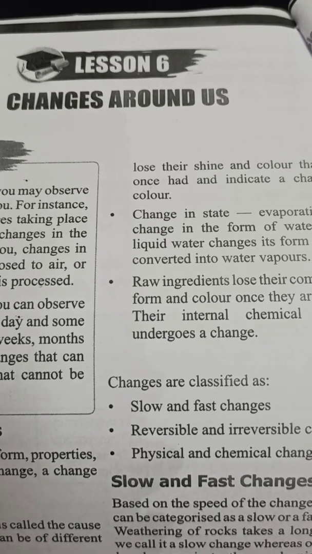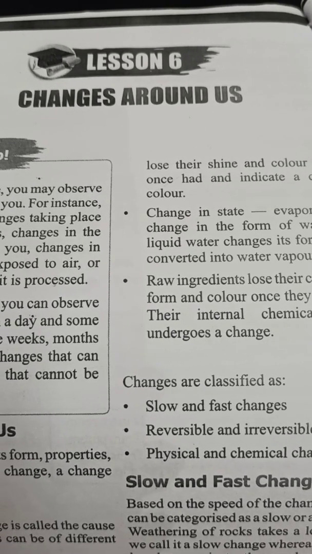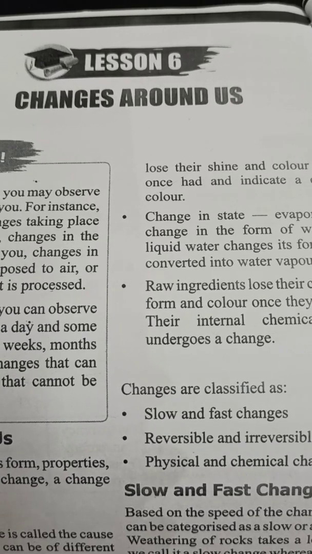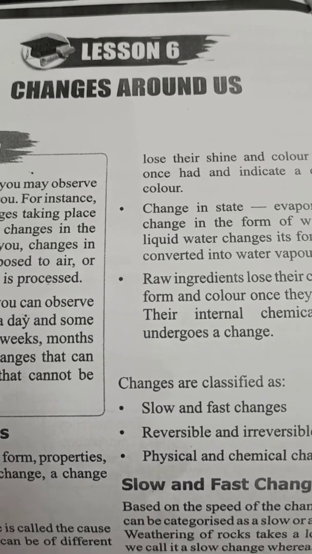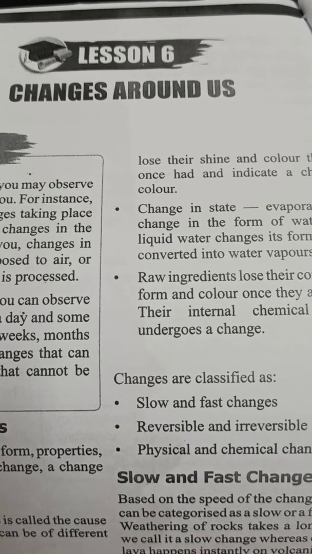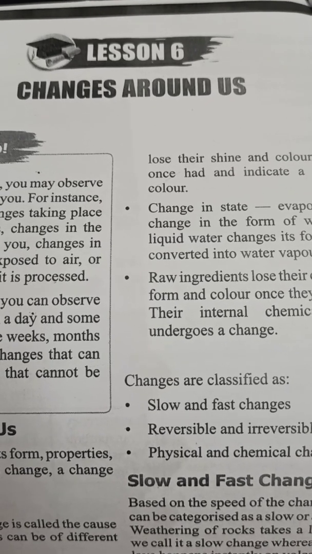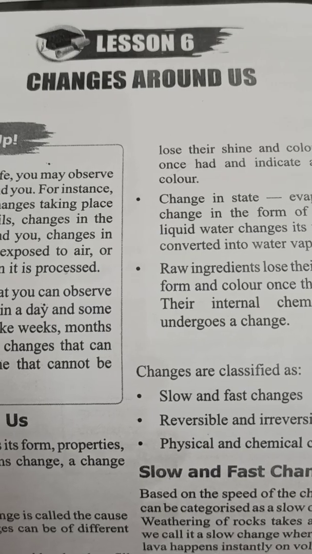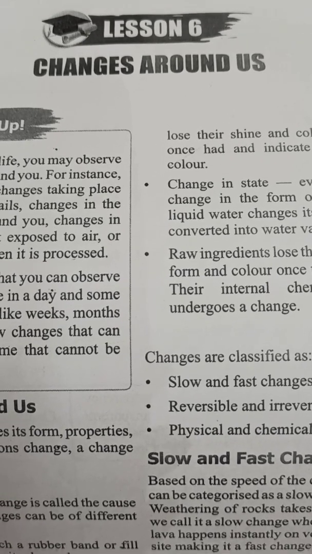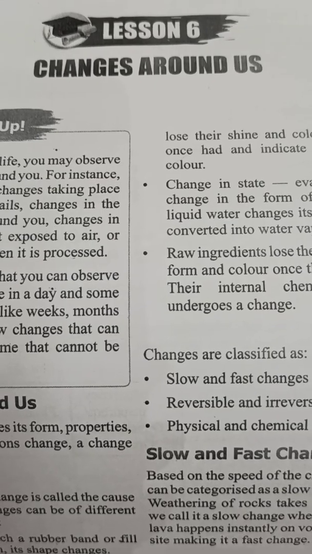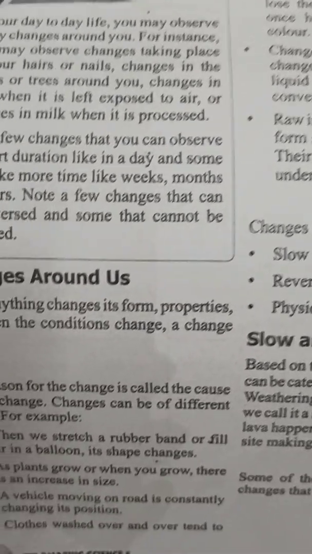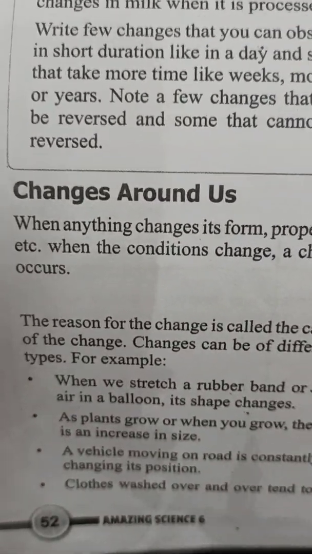Jai Gurudev students. Children, today we will read chapter number 6, Changes Around Us. As you know, many of you do not have the new book, so don't worry if you have the old book, I am going to read this chapter from the new book. You will read along with me, okay? So let's start.